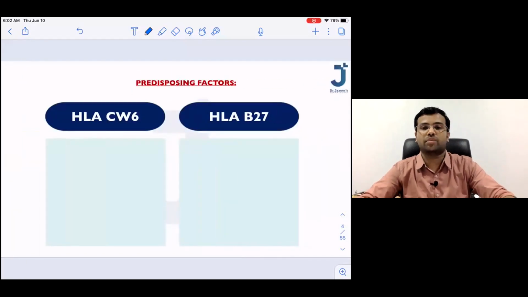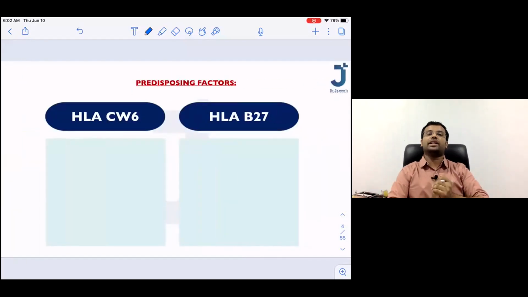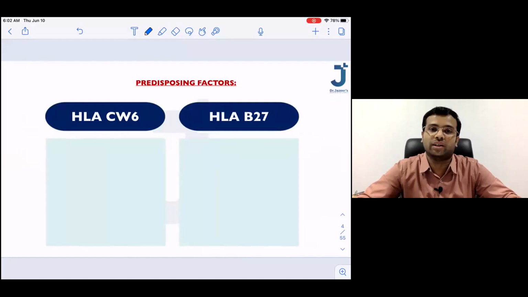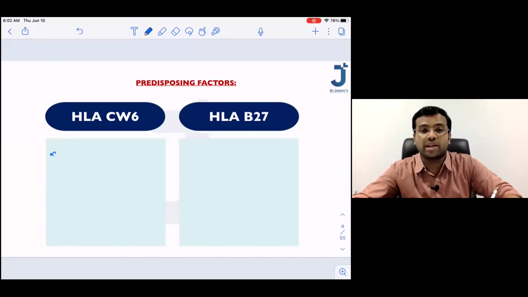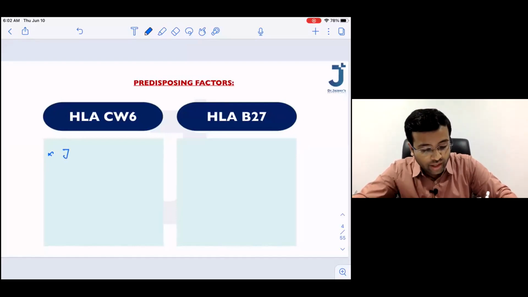Now, let us first begin with the predisposing factors for psoriasis. So please write down, there are two predisposing factors, that is HLA-CW6 and HLA-B27. So HLA-CW6 is associated with juvenile onset psoriasis.